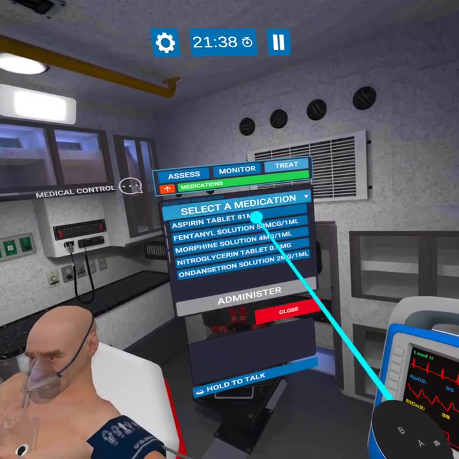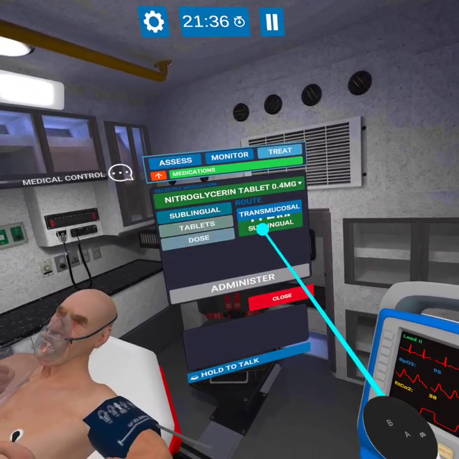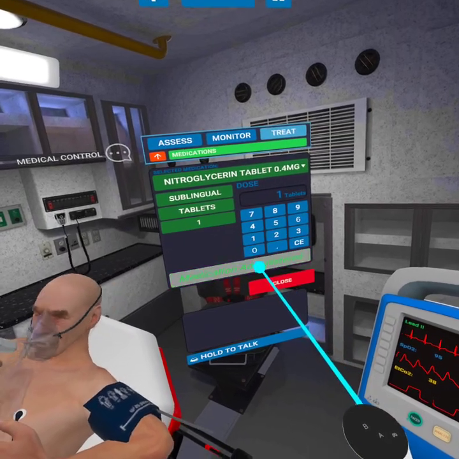Understood. Treat with nitroglycerin and morphine per protocol. We will see you in the cardiac cath lab upon your arrival. Med control clear.